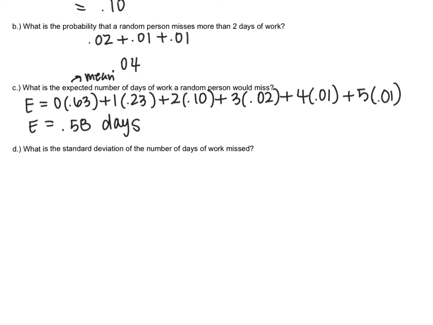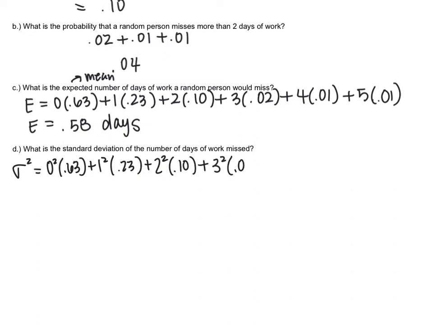And then lastly, we want to calculate the standard deviation. So in order to calculate the standard deviation, we first have to calculate the variance. So the variance is the outcome squared times its probability minus the mean squared. So we're going to do 0 squared times 0.63 plus 1 squared times 0.23 plus 2 squared times 0.10 plus 3 squared times 0.02 plus 4 squared times 0.01 plus 5 squared times 0.01, and then minus our mean 0.58 squared.